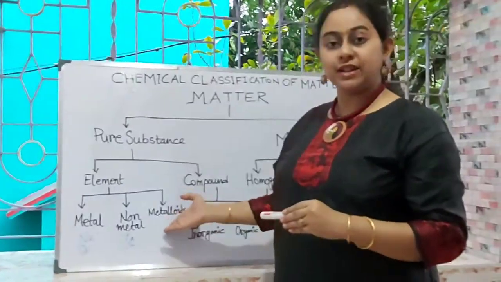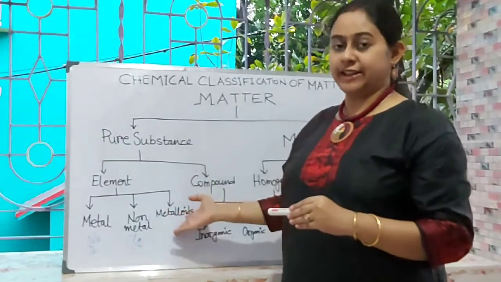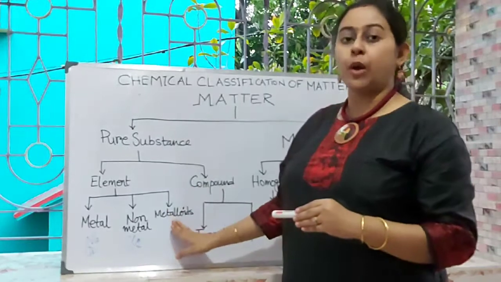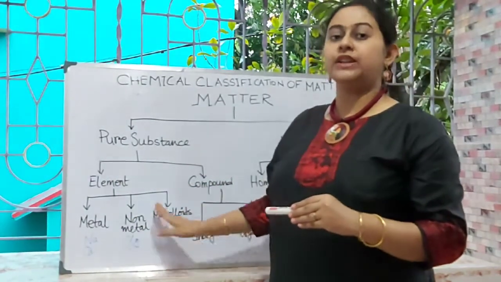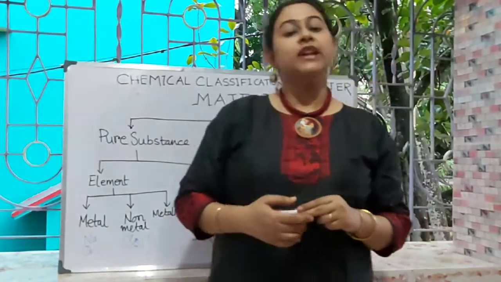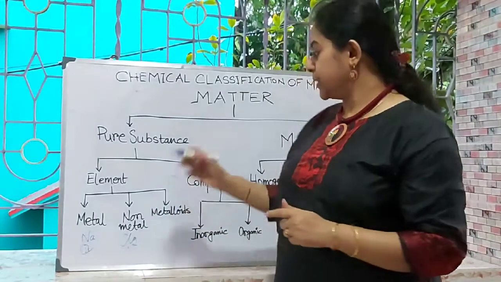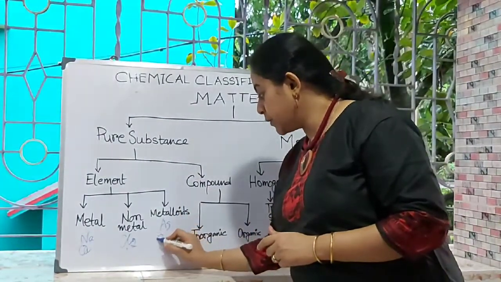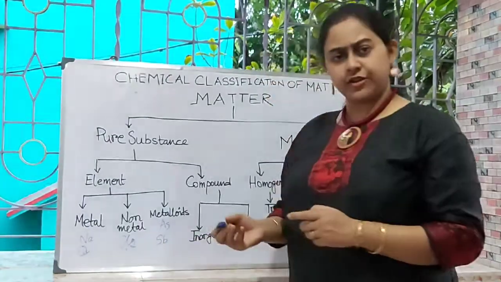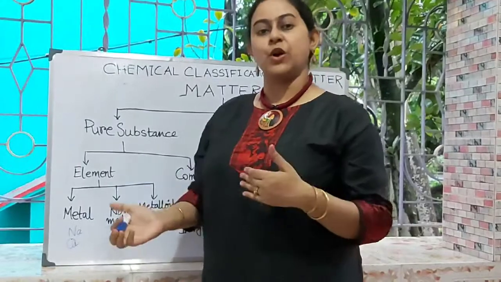But metalloids have very wonderful properties. They have the properties of both metals and non-metals. That is why they are known as metalloids. Examples you can write are arsenic, antimony, etc. So metalloids have the properties of both metals and non-metals.